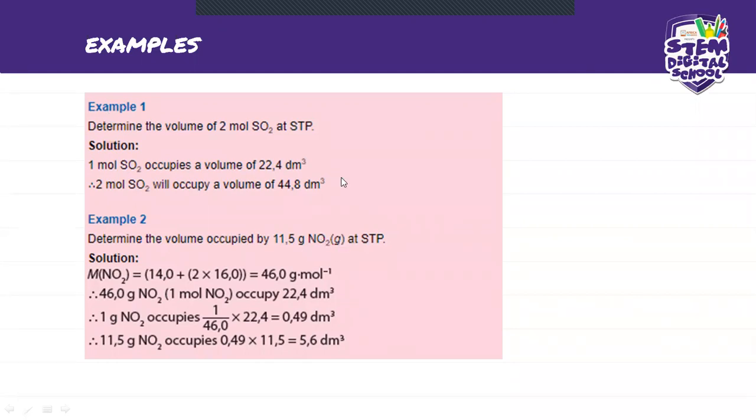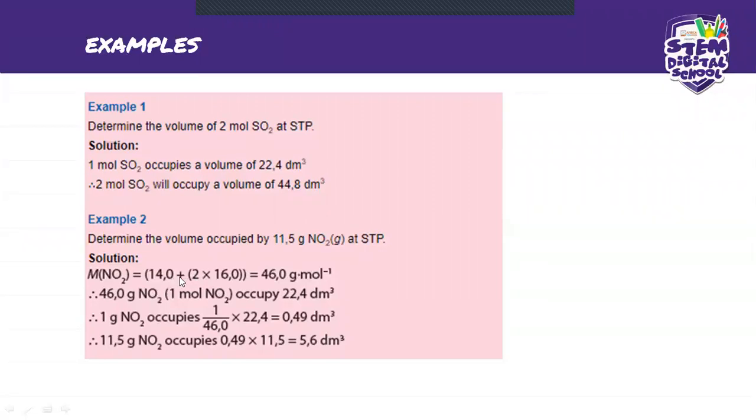So for NO2 gas, you can find the molar mass. Where do you find the molar mass? On your periodic table. If you have your periodic table, you check what is the atomic mass for nitrogen. It's going to be 14, and for oxygen it's 16 times 2.